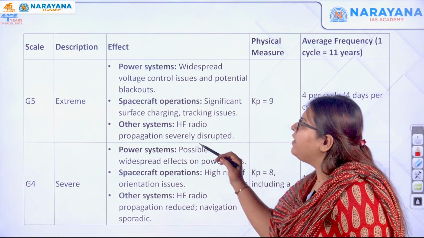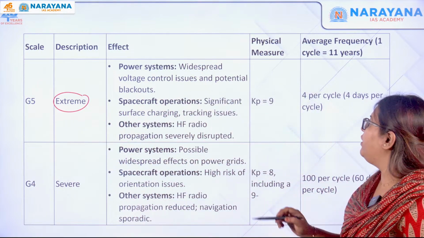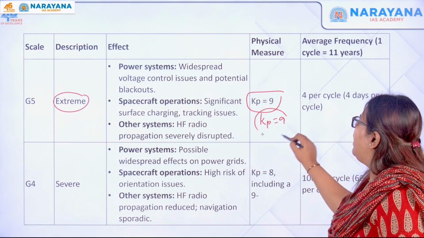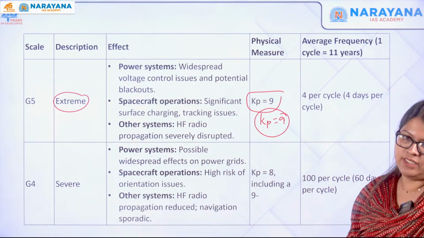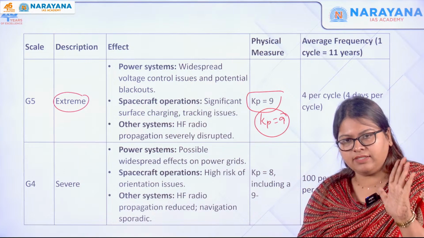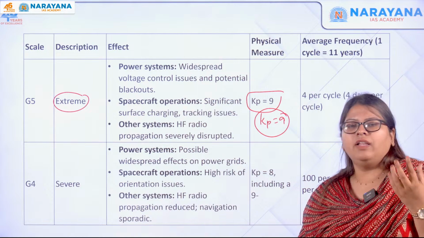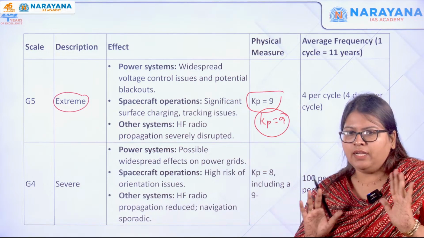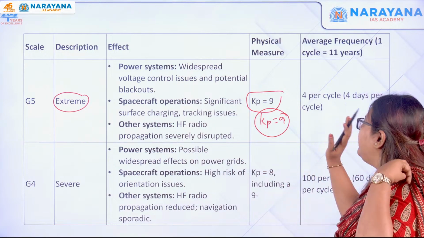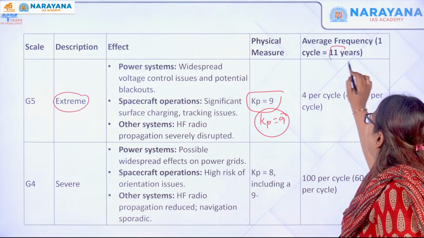If it is G5, that means your geomagnetic storm is extreme, where your Kp, the planetary index measure, is equal to 9. And what is the frequency in one solar cycle? One solar cycle is 11 years. That is the only thing that is important. No need to know about solar maximum, minimum, sunspots. All that is physics. We are not here to do research. We are here to clear the exam, so please focus on this. One cycle is equal to 11 years.